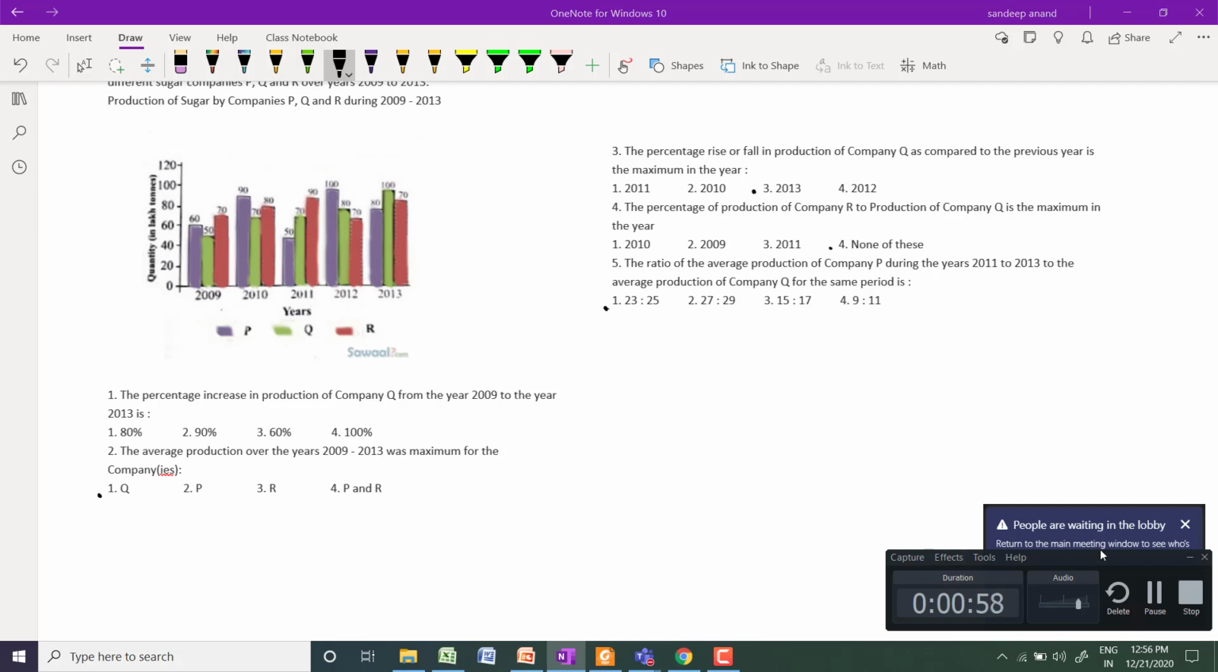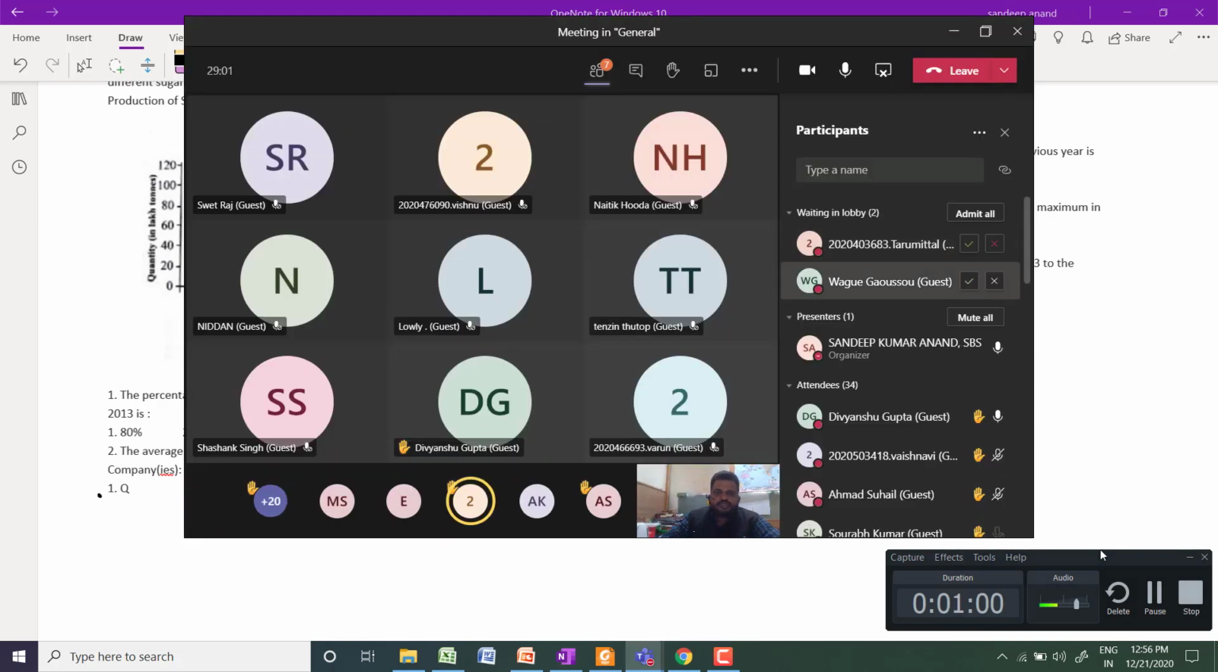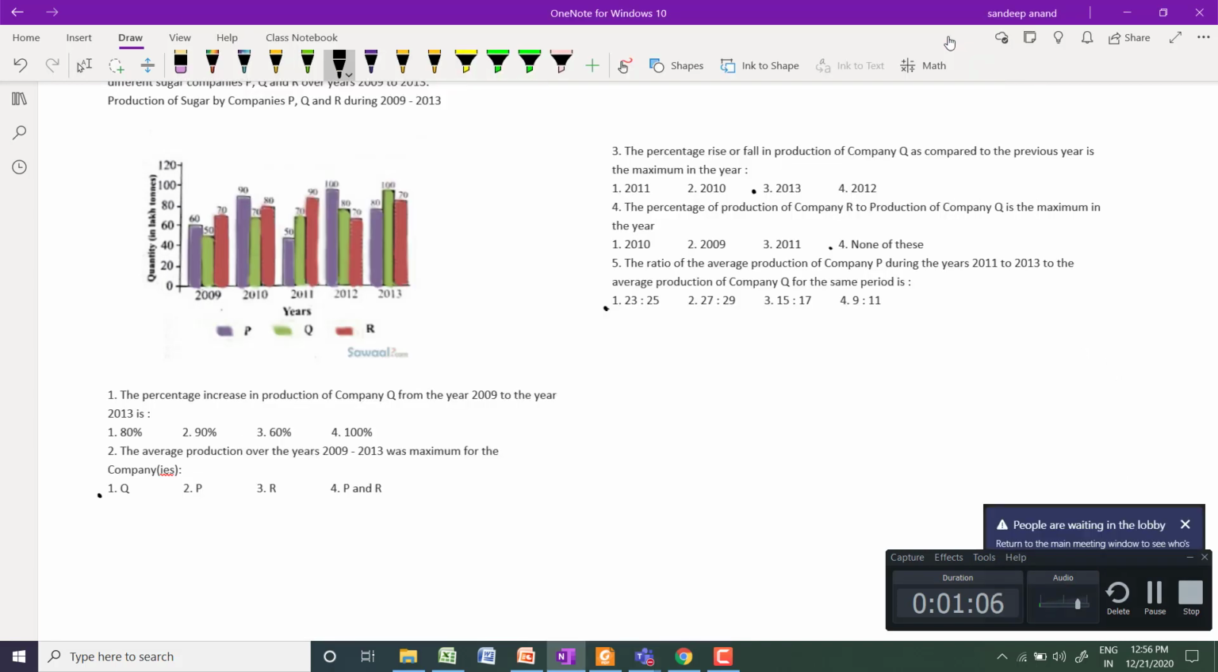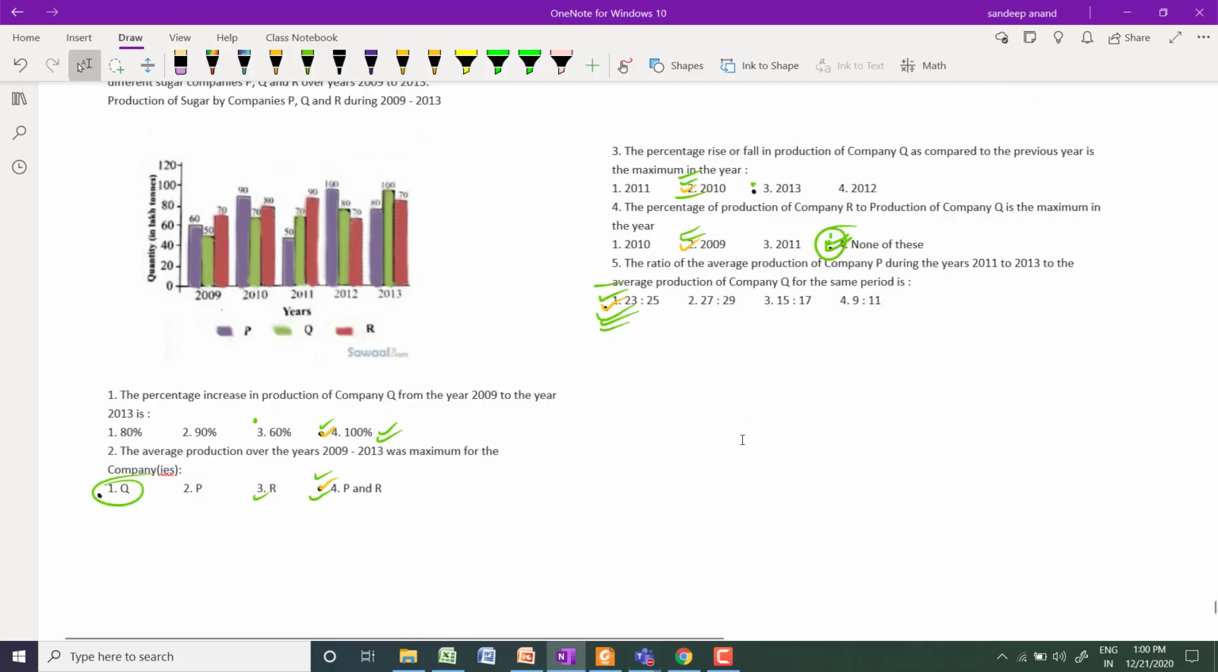Okay. Vaishnavi, what is your choice? So in first one, 100%, so fourth. एक मिनट wait. 100%. Second. P and R, so fourth option. Okay. Third. Third, so second option. एक मिनट रुक जाओ जरा, एक मिनट जरा the screen.